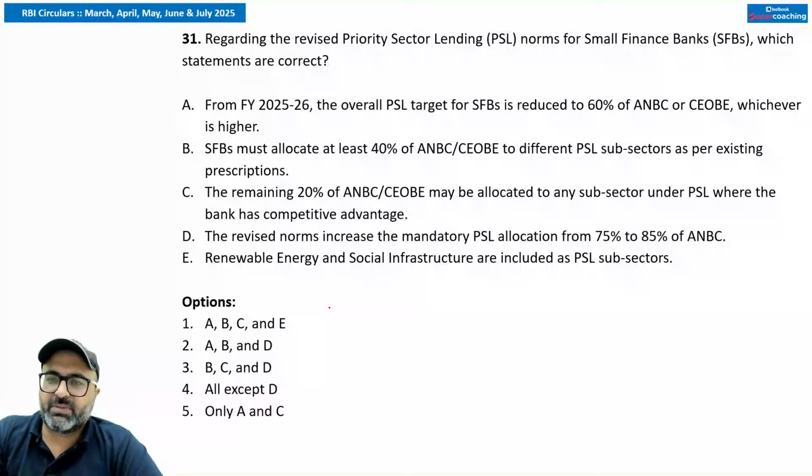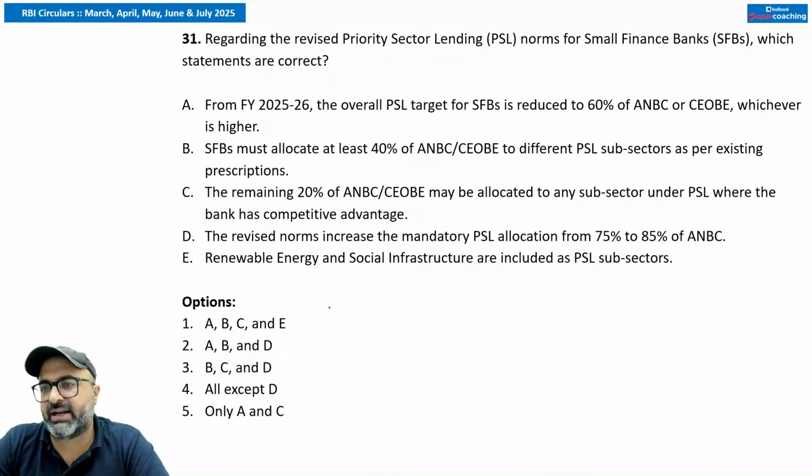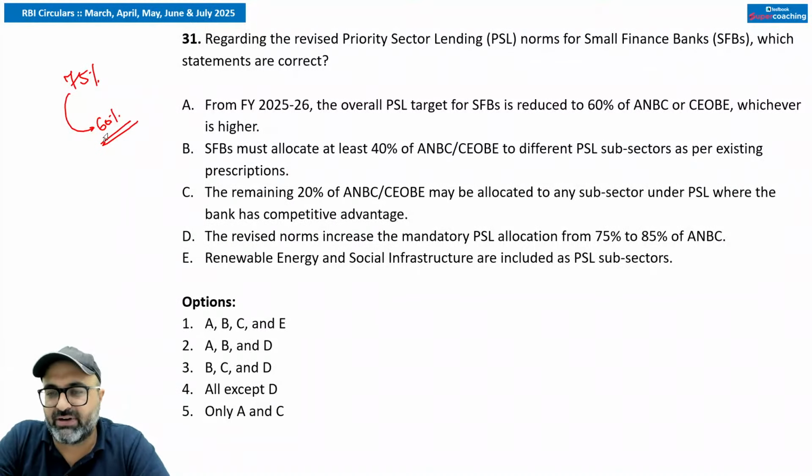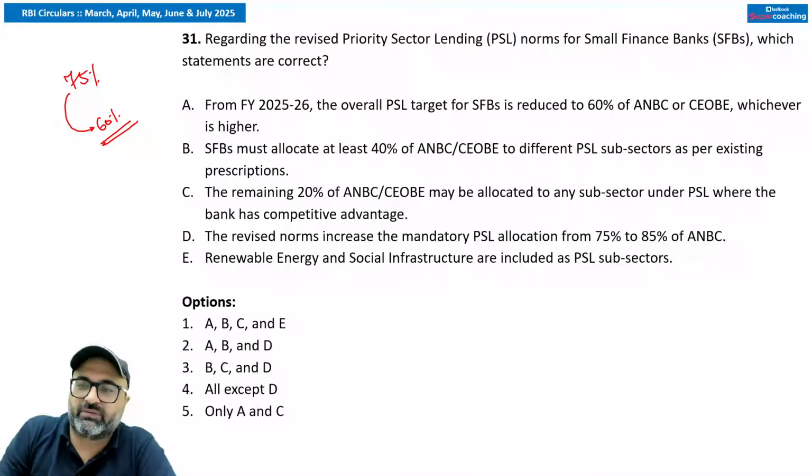The next question talks about the revised priority sector lending limits for small finance bank. As you all know, for the small finance bank, earlier the priority sector limit was 75%, which has now been revised. It has now been decreased to 60%. And same for the urban cooperative banks as well. So now the value is 60%.